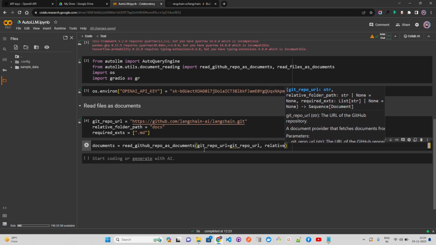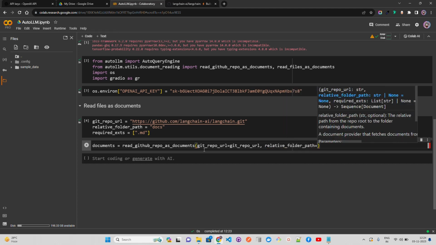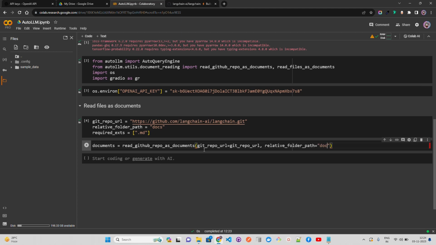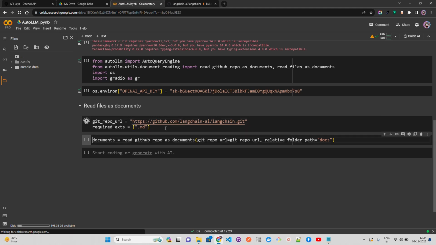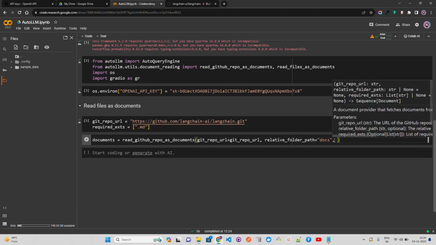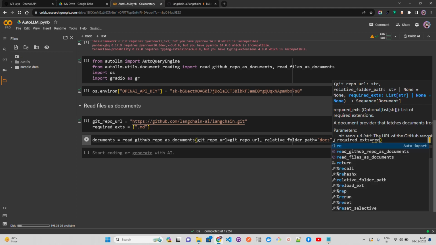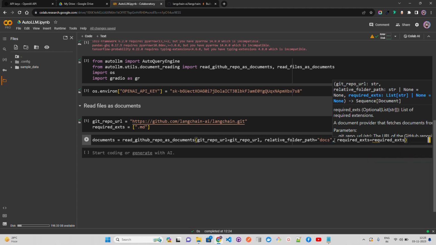Now you're going to give a relative folder path, that's the other thing. You can see it's a path, and you can also give docs here. You can directly give docs, so let's just give docs. Not required this, let me just remove it from here. You can directly pass it as well. It's fine. And what else do we have? We have a required extension. So let's give the required extension.